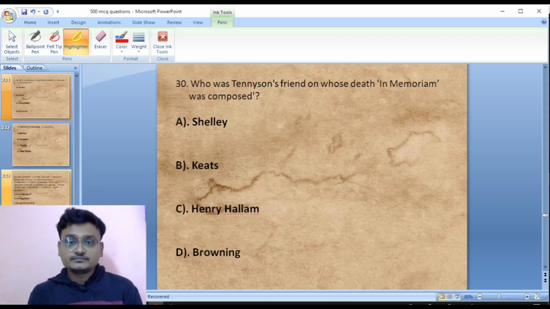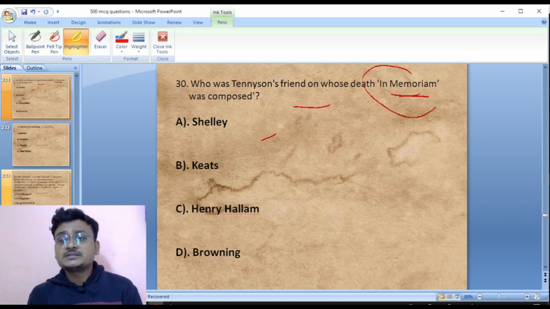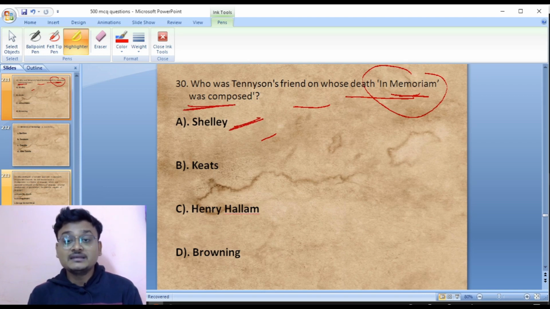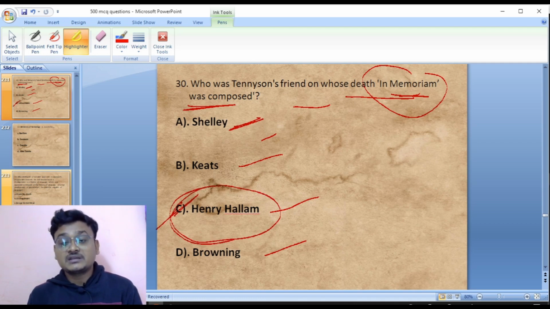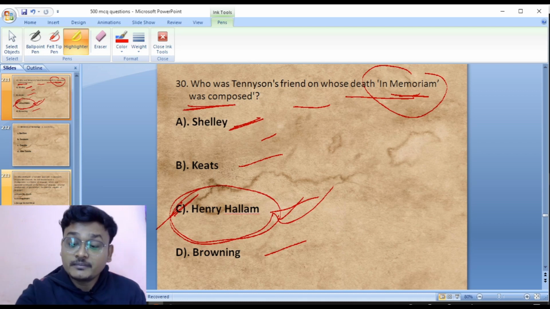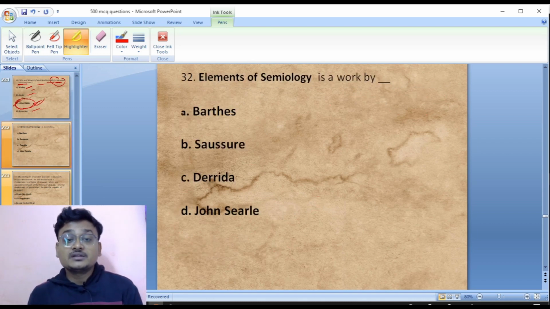Who was Tennyson's friend on whose death In Memoriam was composed? Shelley, Keats, Arthur Henry Hallam, Browning. So In Memoriam was composed in the memory of Tennyson's friend, that is Arthur Henry Hallam. So option number C is the right answer here. Arthur Henry Hallam.